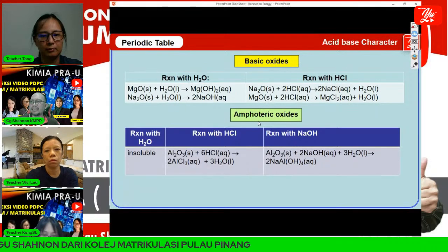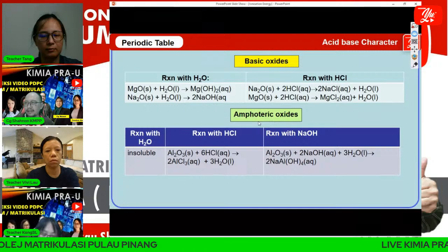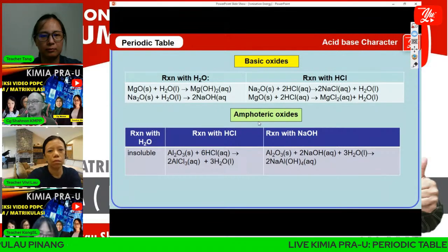Somewhat like amphibia. Amphibia lah. Amphibia, kodok, katak, and so on.